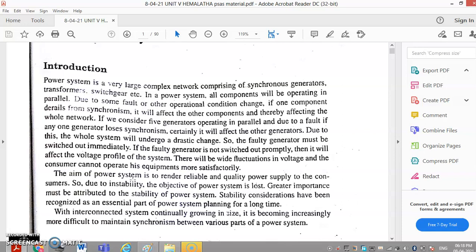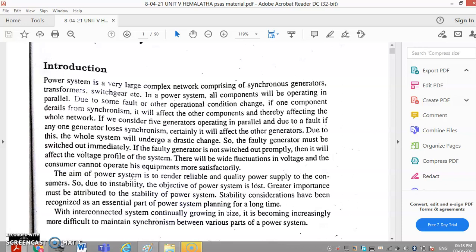So what is meant by stability? A power system consists of a lot of components like generator, motor, transformer, transmission line, etc. In a power system, all components operate in parallel. So if any fault exists, and any one of the generators or any one of the equipment deviates from synchronism, that is, if it is not parallel, then it will affect the other components and thereby affect the whole